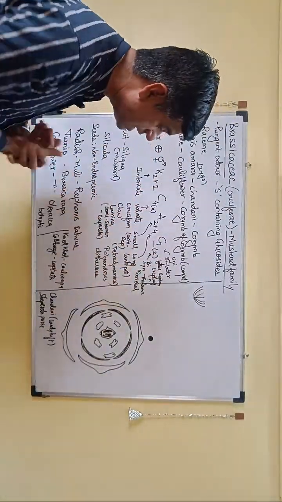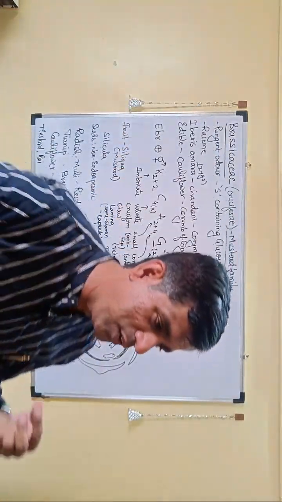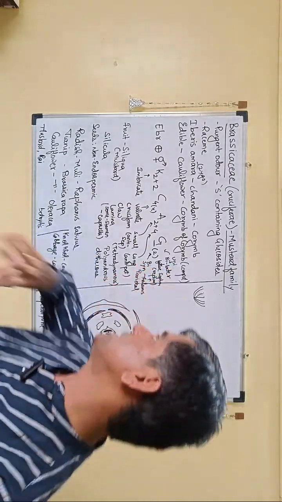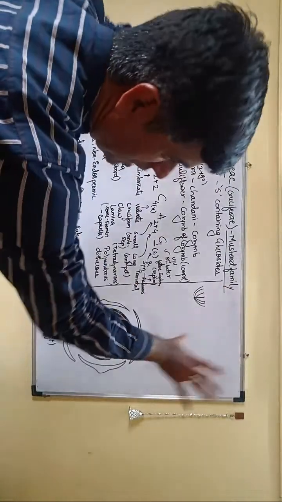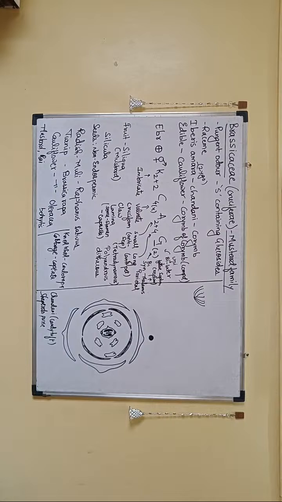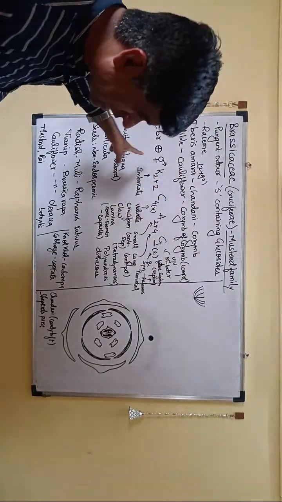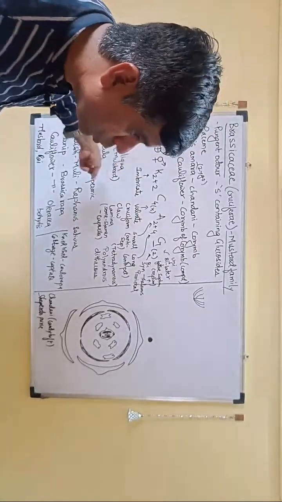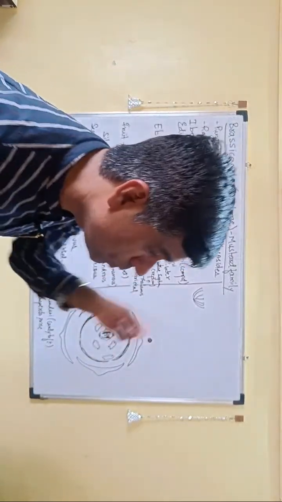Then you have chandani or candytuft growing as an ornamental, the Iberis amara. You have shepherd's purse, you have many other plants which come under this particular family of Brassicaceae. So to remember this Brassicaceae, Cruciferae or mustard family, remember mustard family, sulfur containing compounds is your Brassicaceae or your Cruciferae, right? The inflorescence is raceme, the flower is ebracteate, actinomorphic, bisexual, calyx is 2 plus 2, corolla is 4, then your androecium is 2 plus 4.